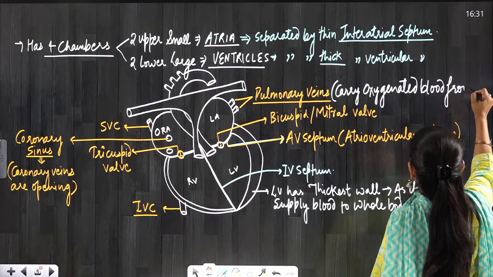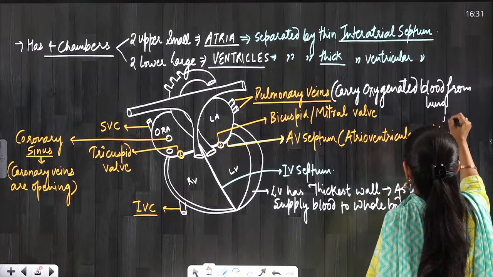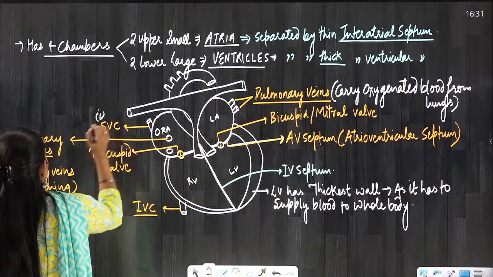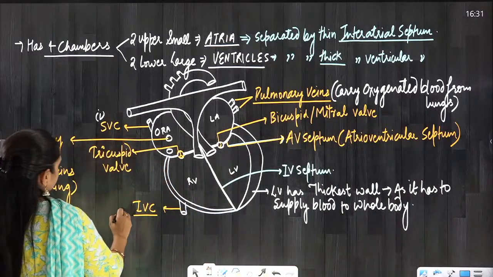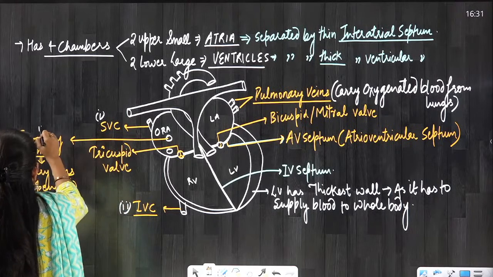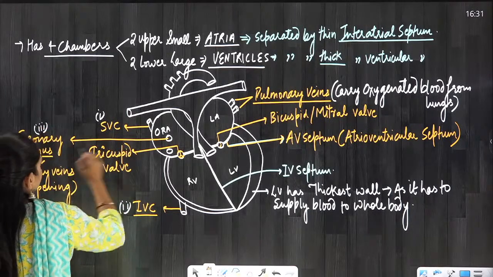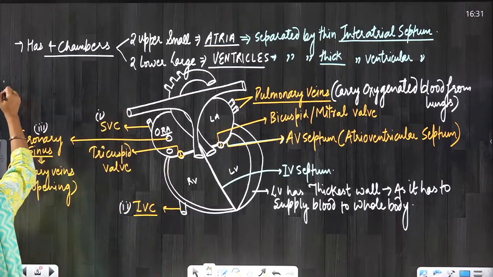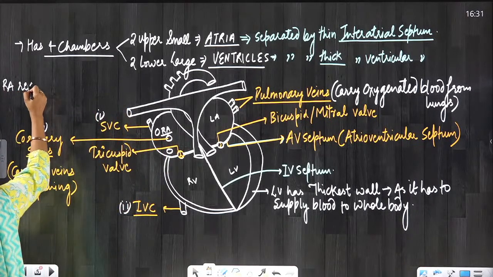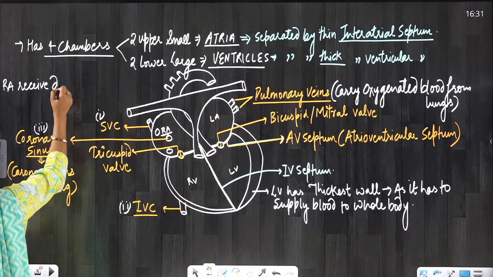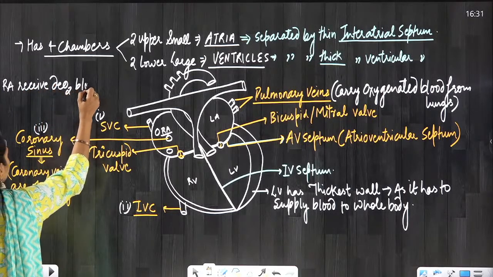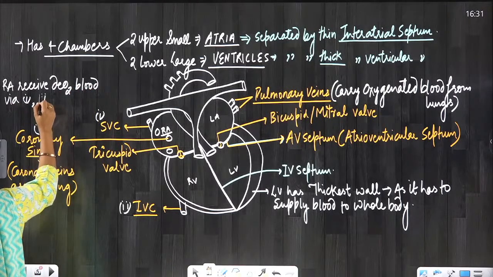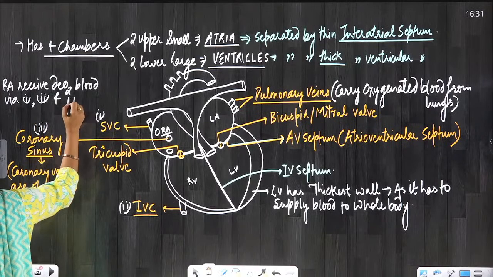from lungs. Okay. And right atrium through SVC, through IVC and through coronary sinus. From these 3 blood vessels, the right atrium is receiving deoxygenated blood. So right atrium receives deoxygenated blood via first, second and third.